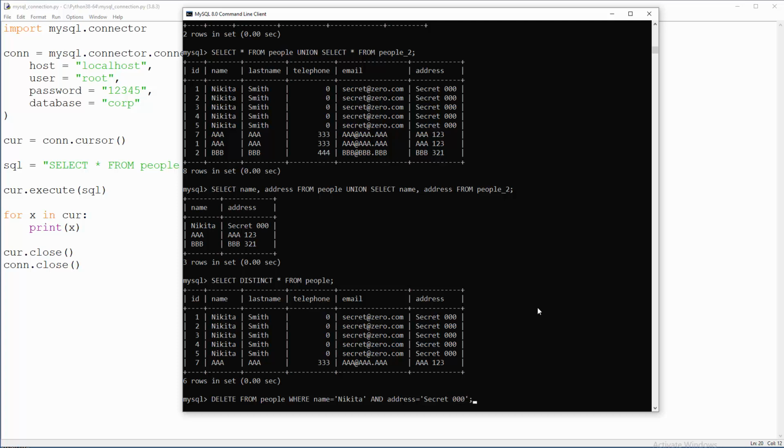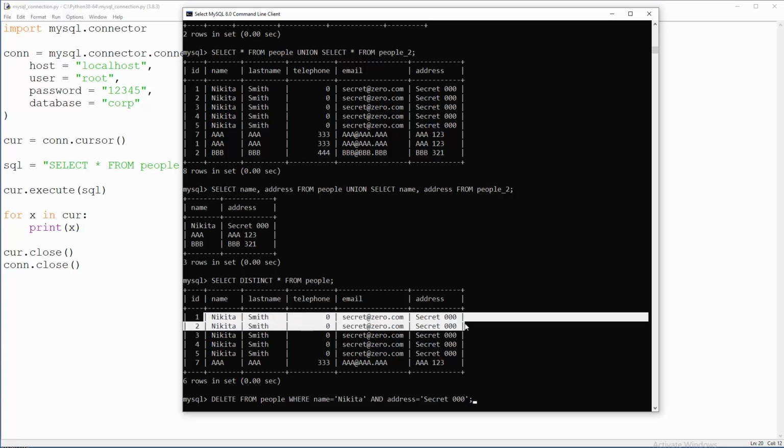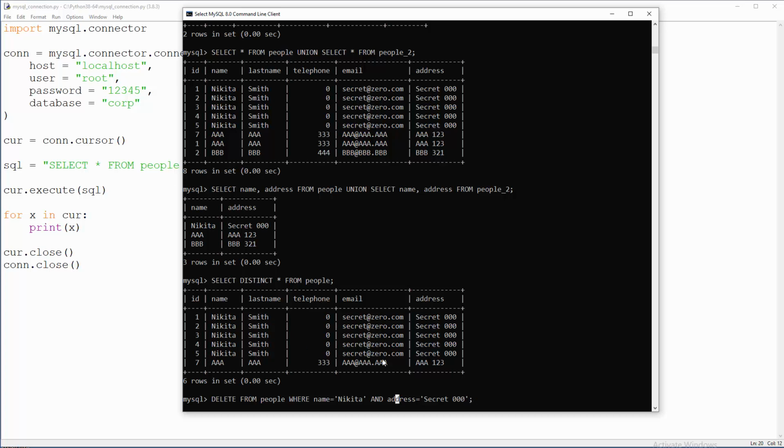So before you do that, make sure that you have at least one of these lines in your backup, like in a notepad or in Excel, something like that, so you can insert that line after you are done with removal of these duplicates, because probably you care about these things at least in one row in your table. So make sure that you have a 1 row backup.